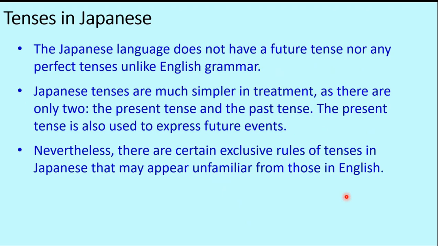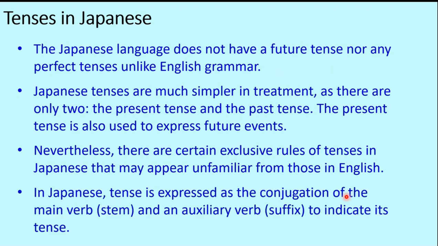Nevertheless, there are certain exclusive rules of tenses in Japanese that may appear unfamiliar with those in English. In Japanese, tense is expressed as the conjugation of the main verb, which is also called the root verb or the stem, and an auxiliary verb, which is essentially a suffix to indicate its tense.